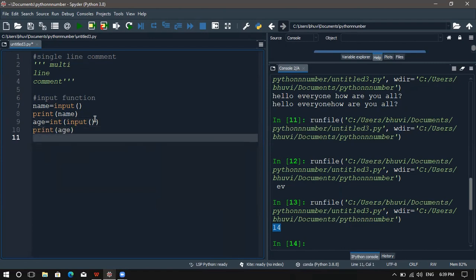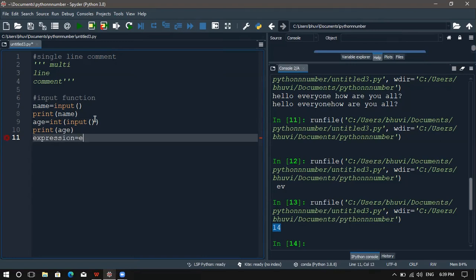Okay. After this, I want to add some two numbers. I want the user to give an instruction, like whether they want to do some expressions. So I'm going to use the eval function.